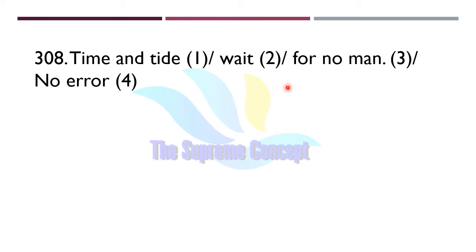Time and tide wait for no man. Now find out where exactly the error lies in this question. Yes, you are correct. The error lies in part number 2. It is the most popular phrase, I think. So here we will use waits, that is the singular verb form, because time and tide, the main subject, is treated as singular. Time and tide waits for none or no man. We can say that.